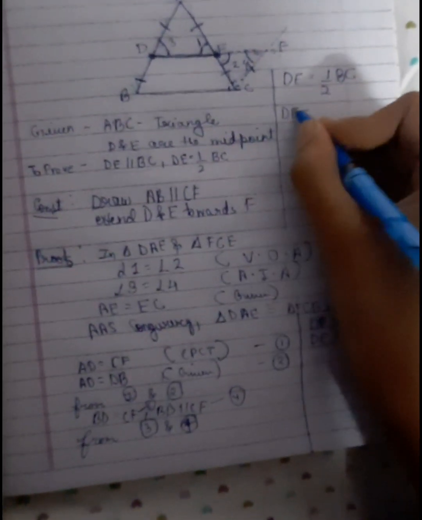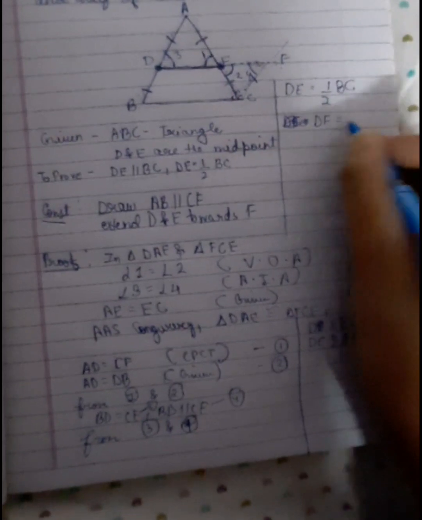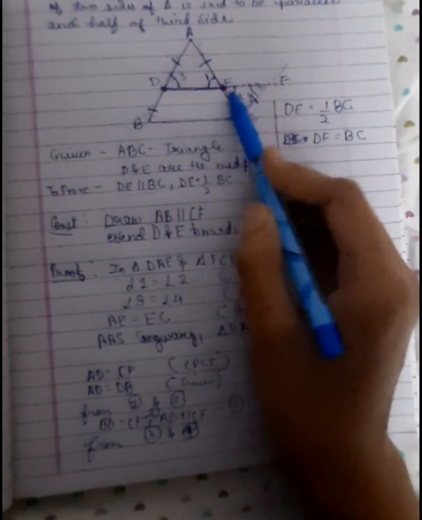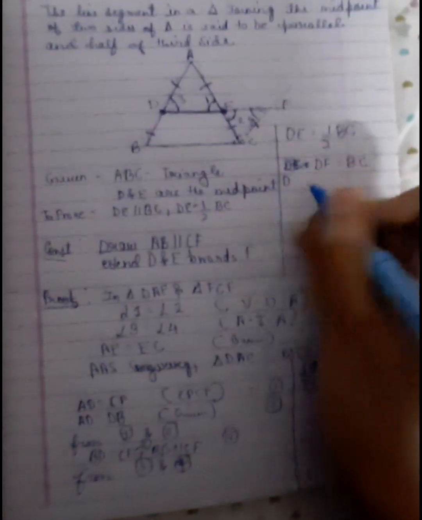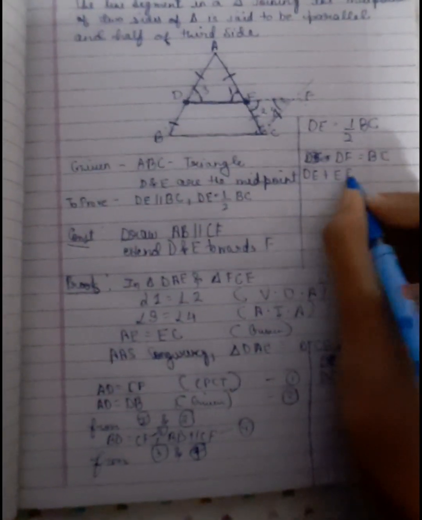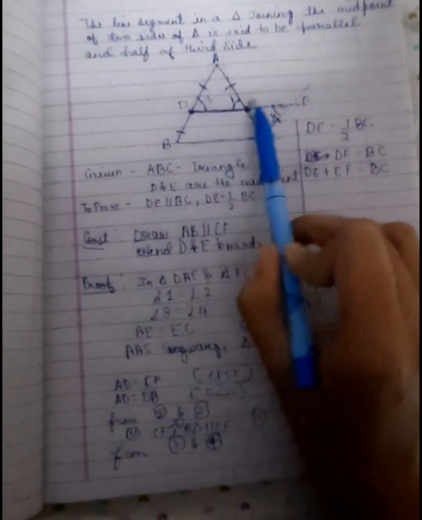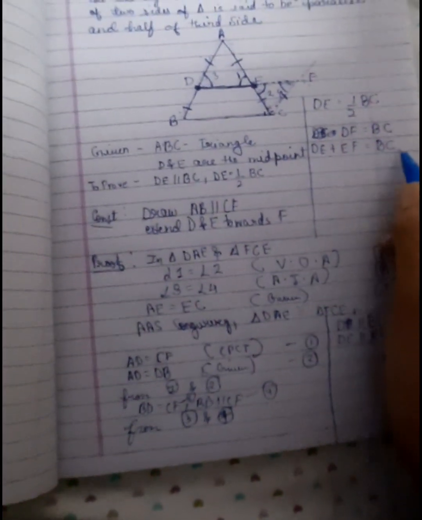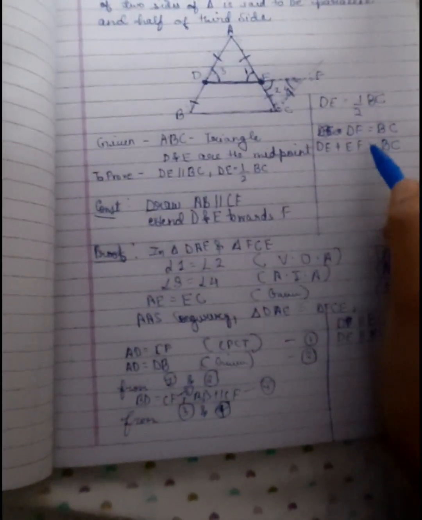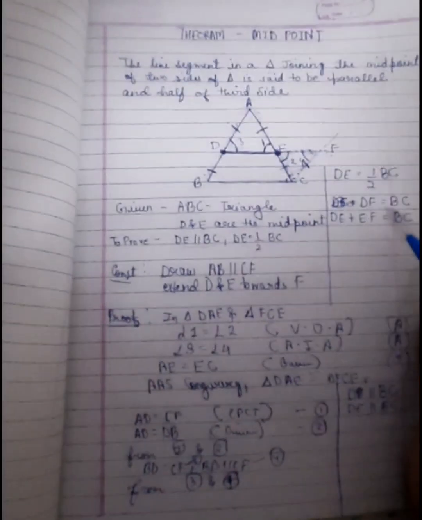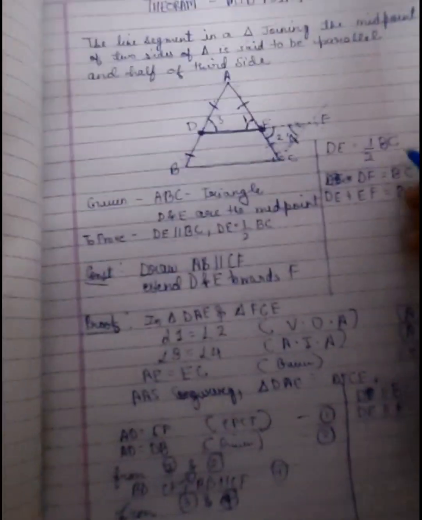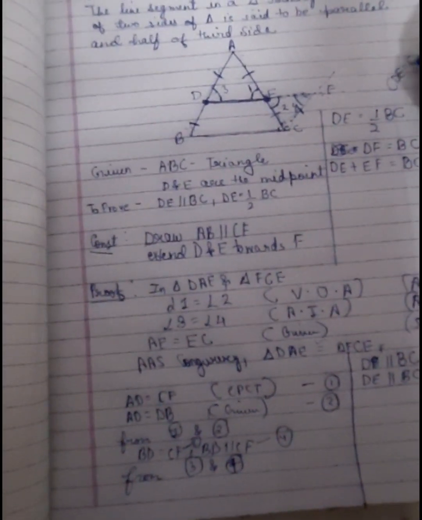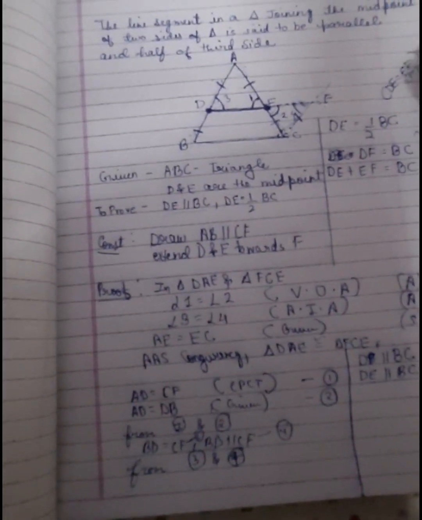As we know that DF is equal to BC, we can write DF as DE plus EF, so DE plus EF equals BC. We can write in brackets that DE and EF are equal by CPCT of these triangles.